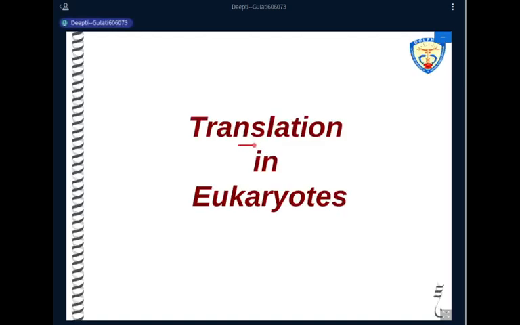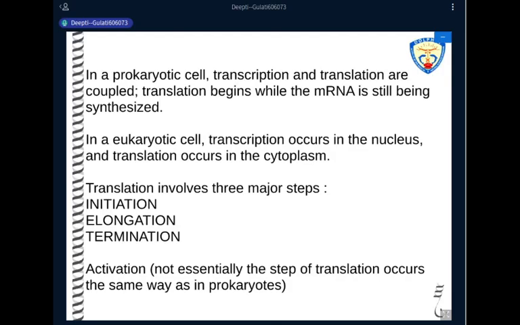Now moving on to translation in eukaryotes. That translation mechanism, I told you in the last lecture, is a universal mechanism. It takes place in prokaryotes as well as in eukaryotes. It takes place in all the living organisms. And the mechanism is also almost the same in all living organisms, with differences in certain factors which are involved, and the difference mainly in the initiation step of eukaryotic and prokaryotic translation process.